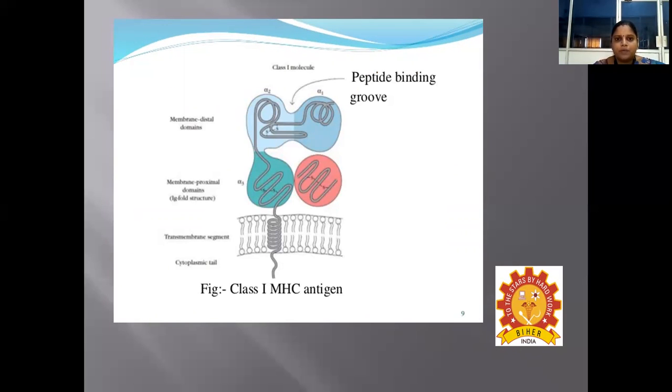So here we could see the structure of a class 1 MHC molecule. The alpha chain is present, and the beta 2 microglobulin is non-covalently attached to it. The alpha chain consists of three domains: alpha 1, alpha 2, and alpha 3. Here we have the membrane-spanning domain of this class 1 MHC molecule, which travels via the cell membrane of the antigen presenting cells, and the cytoplasmic tail is present in the cytoplasm of the cell.